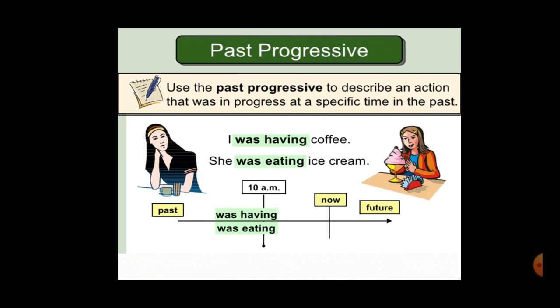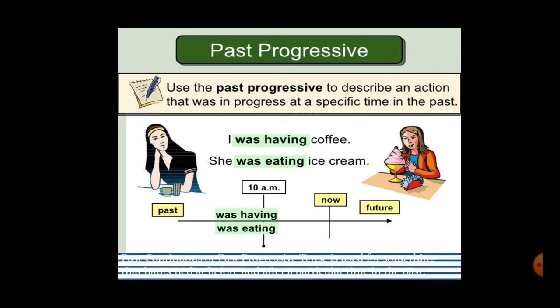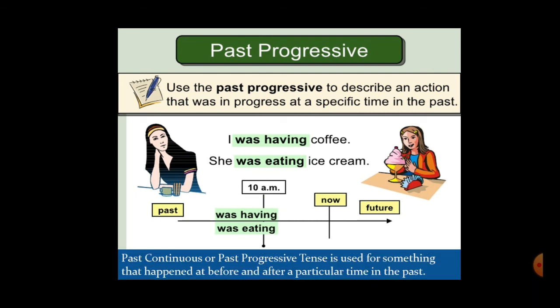Okay students. Same way in the second example, she was eating ice cream at 10 a.m. So in both examples we can say that an action of drinking coffee or eating ice cream was happening before 10 and also after 10, which means that it is used for something that happened before or after a particular time in the past. Understood students? Now let's look at the other use.